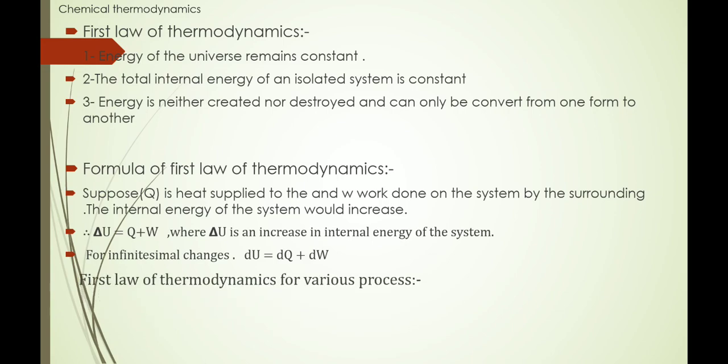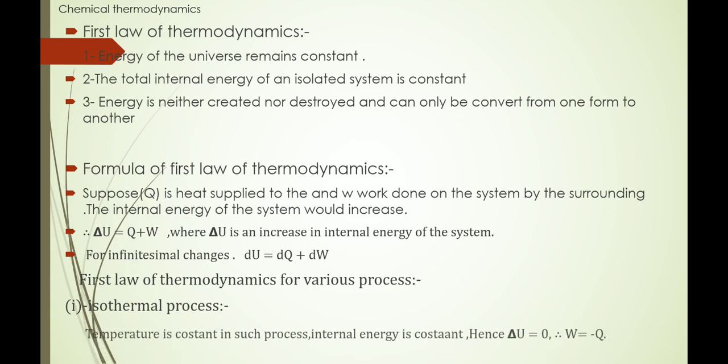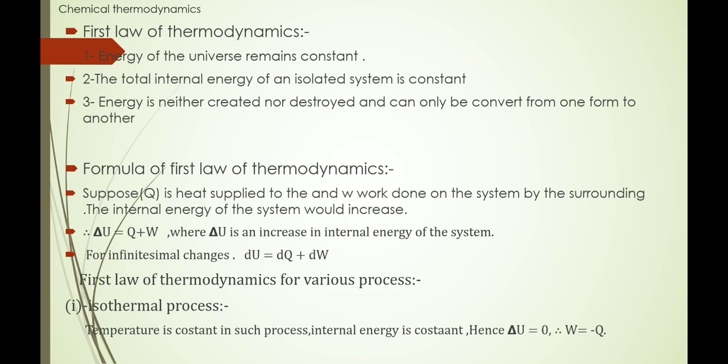Now the first law of thermodynamics for various processes. First we consider the isothermal process. As we know, in an isothermal process the temperature of the system remains constant, therefore delta U is also constant. So temperature is constant in such a process, therefore internal energy is also constant. So we can say that delta U is equal to 0, then we get W is equal to minus Q.